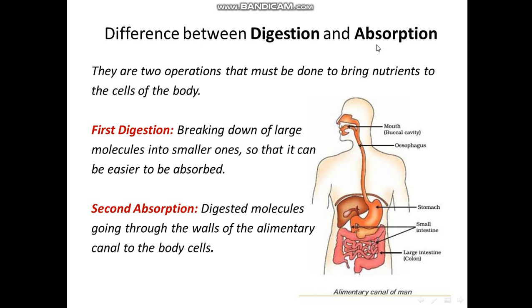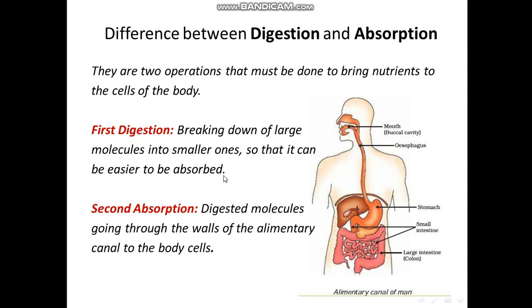The difference between digestion and absorption. There are two operations, and they are very important to bring nutrients to the cells of the body. Which one is first? Of course, digestion is first, and then absorption. Because by digesting, we are breaking down the large molecules, now we know what molecules are, into smaller ones, so that they can be transported through the walls of the alimentary canal and be more easily absorbed.